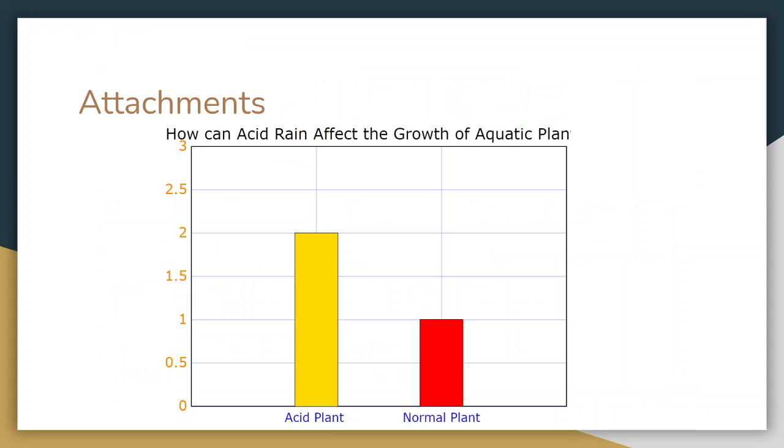And this is a graph of the results of the plants. So as you can see, the acid plant is a lot taller than the normal plant.